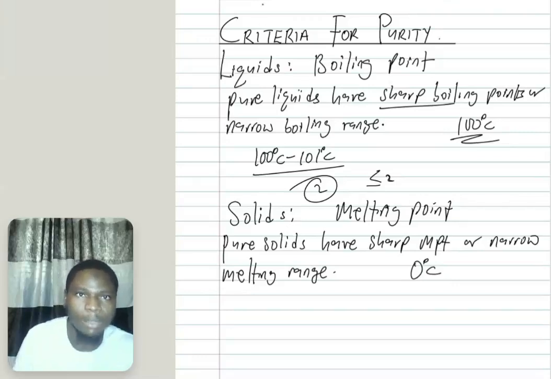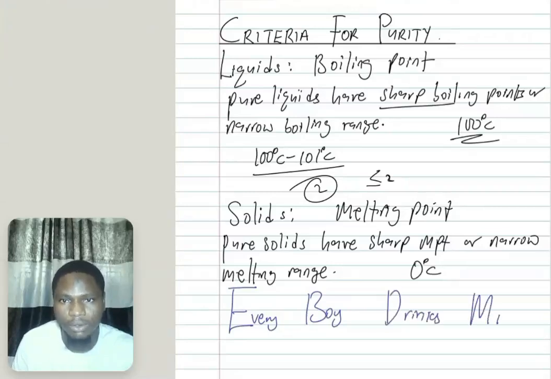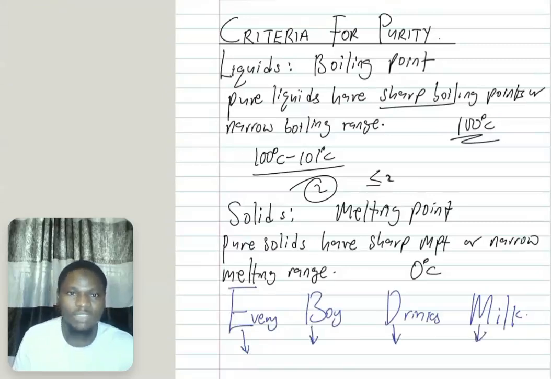This makes us remember this mnemonic: every boy drinks milk. This explains elevation of boiling point, depression of melting point. That is, when you add impurity, there is elevation of boiling point, which means the boiling point will increase, and depression of melting point, which means the melting point will decrease.